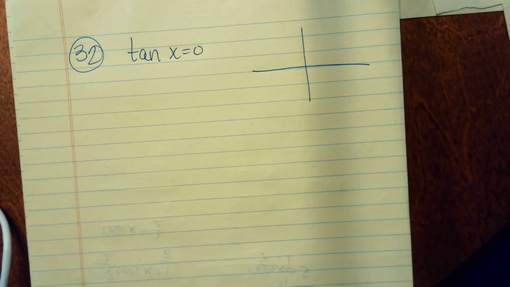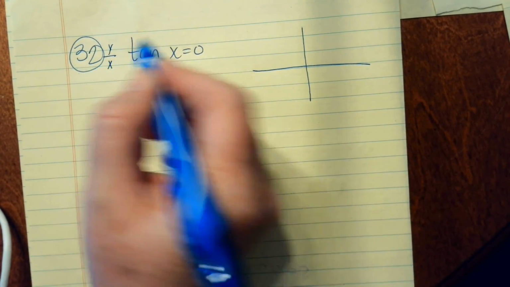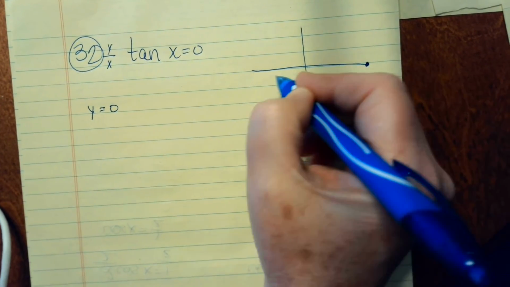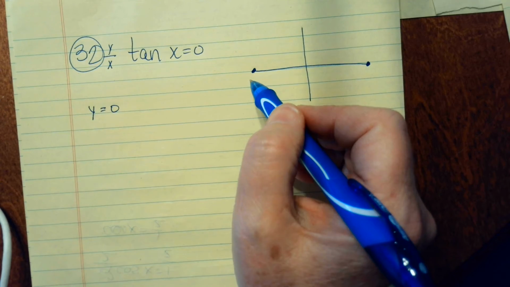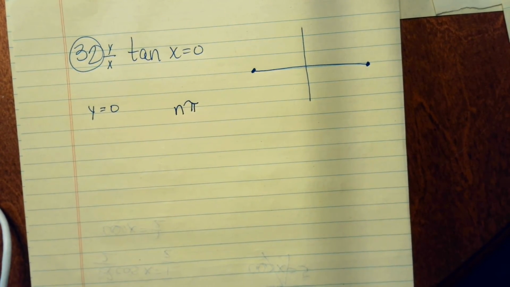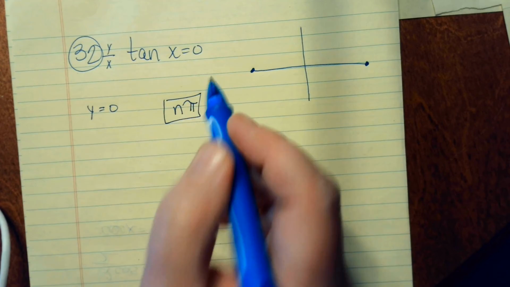32 said, where could tan x equal 0? Well, tangent of x is y over x. So we're looking for places where y is equal to 0. Y is equal to 0 at 0, pi, and again at 2 pi. So it is all the multiples of pi, including 0. That's one of the multiples. So that is your answer for 32.